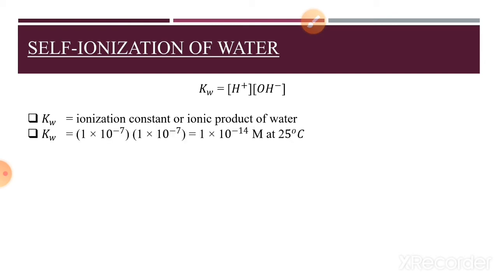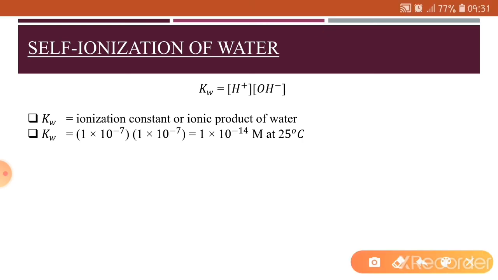As we have read before, at 25 degrees Celsius, the concentrations of the hydrogen and the hydroxide ion within the solution are 1 into 10 raised to power minus 7. We just put the values of hydrogen and hydroxide ion in this expression.